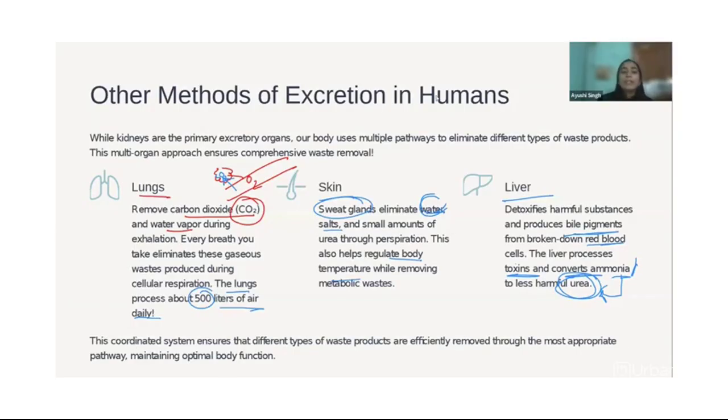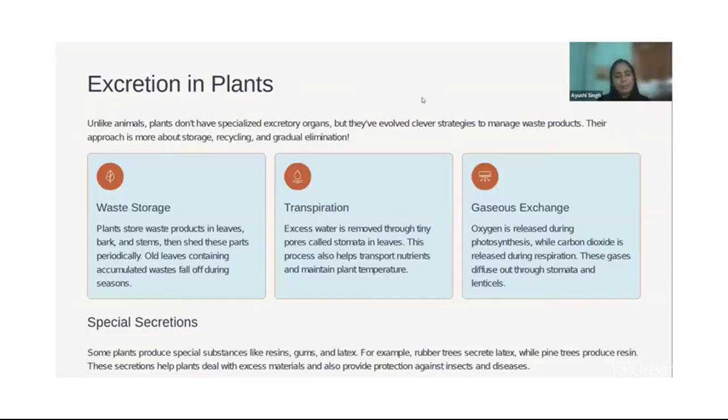Okay, now excretion in plants. In plants, it's very, very simple. First of all, waste storage: in what parts of the plant is waste stored? It is stored in leaves, bark and stem, and then these parts are shed periodically. You might have seen bark removed, or leaves shed during autumn and new leaves formed. The old leaves containing all the waste of the year are shed off.